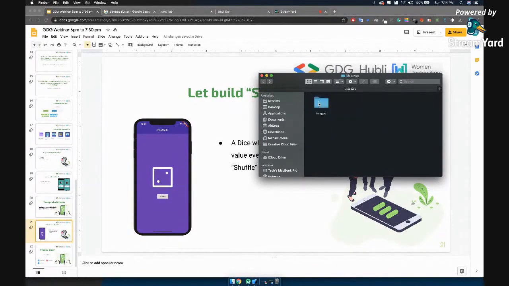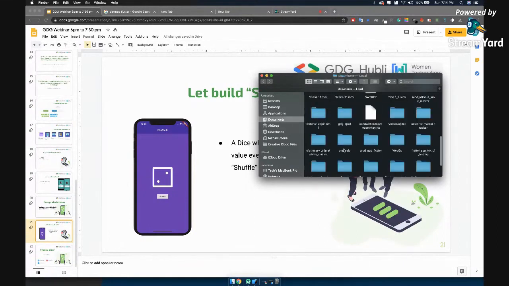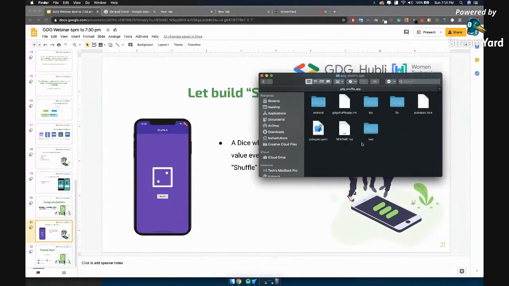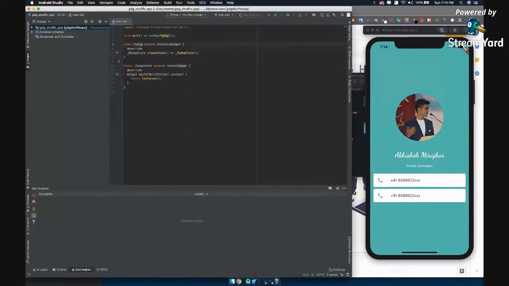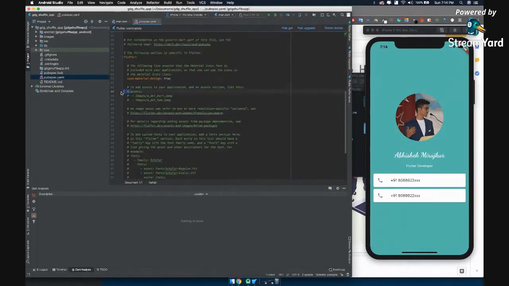So let me just copy this images folder, and I'll paste it into my project folder. Let's come here and paste it. Please make sure we have a folder named images, and all of the images are present here. Let's come to Android Studio, and now let's tell our Android project, hey Flutter, I have added a folder called images inside your directory. One tab and two tabs, and let's say images, let's say pub get.